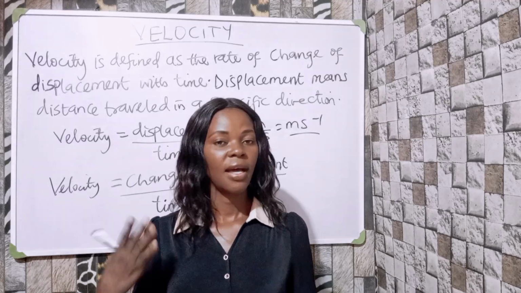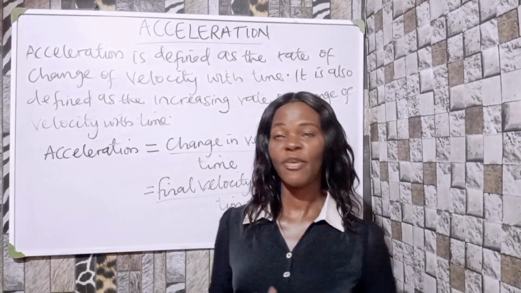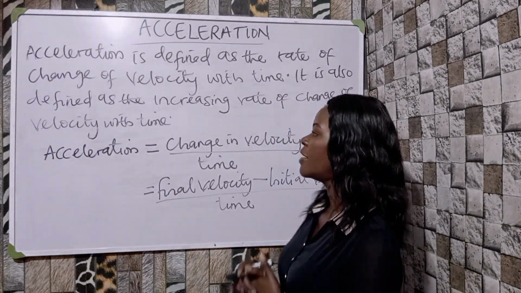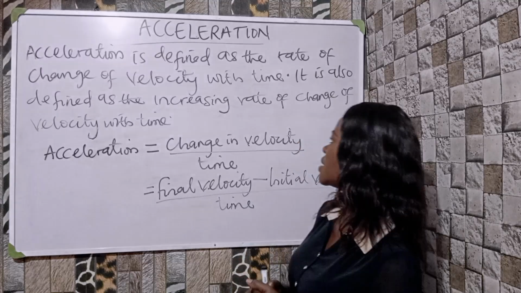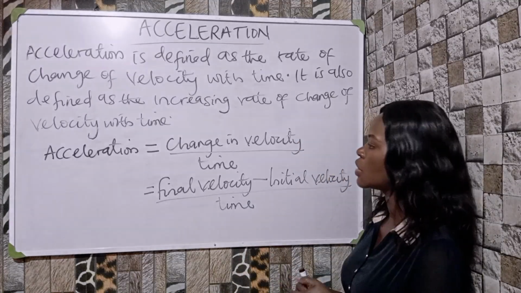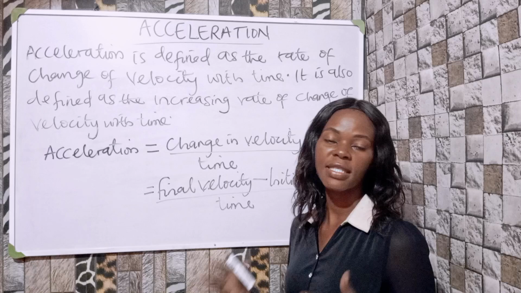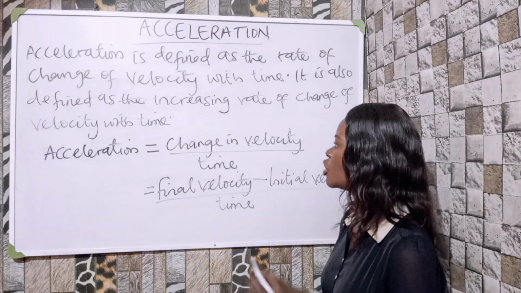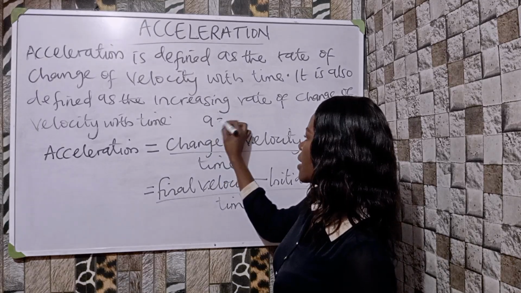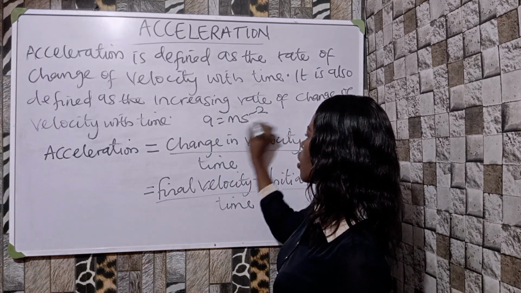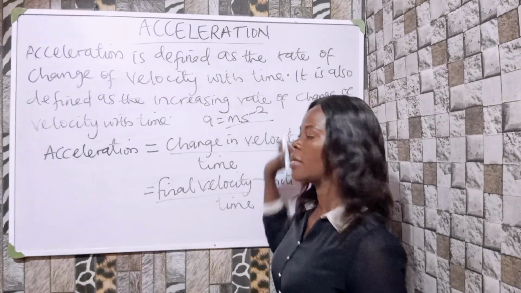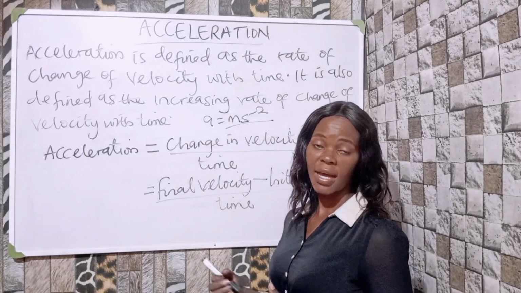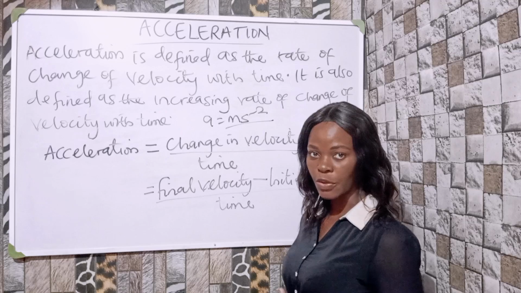So let's look at acceleration. Acceleration is defined as the rate of change of velocity with time. So acceleration is change in velocity over time. The unit of acceleration, a, is meters per second square. Acceleration is also a vector quantity because it has both magnitude and direction.